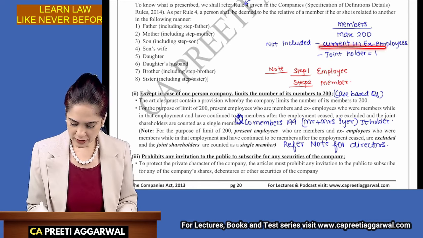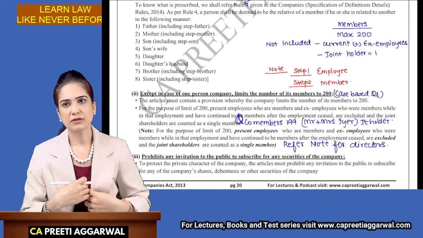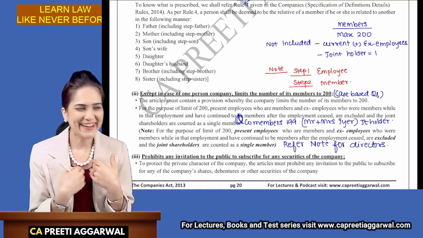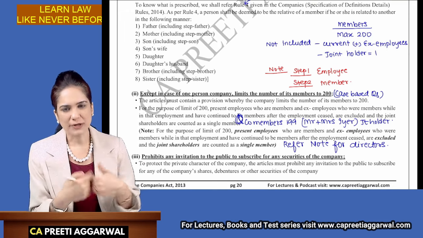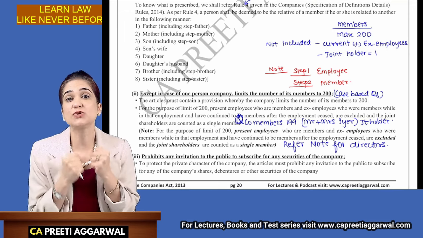Now, why are they not included? Because the companies want that we should allot shares to employees so that they feel associated with the company.